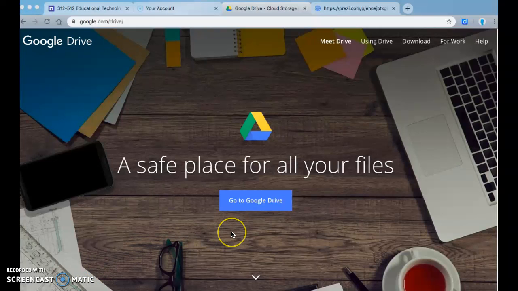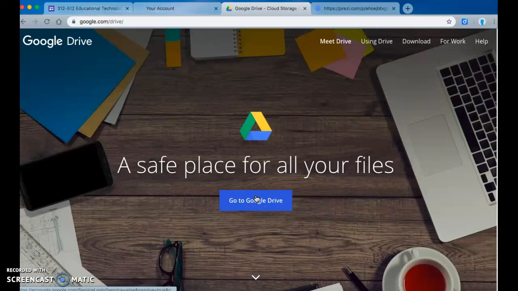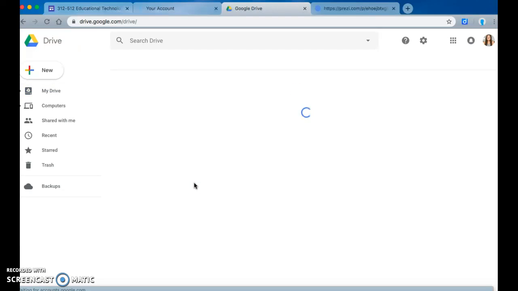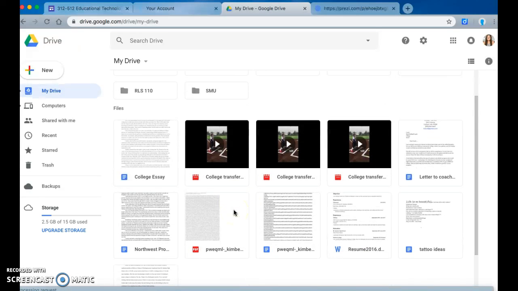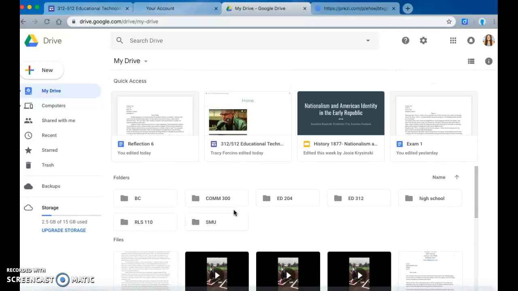So I'm talking about Google Drive and Prezi for you guys. First of all, you just go to googledrive.com, open this up, and for me personally, I've been using this since high school. I have a lot of information in here, so you can see our page.